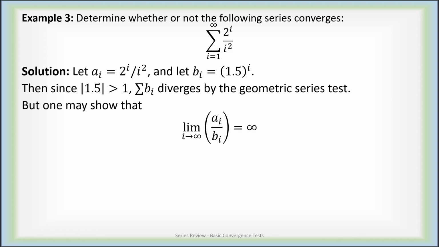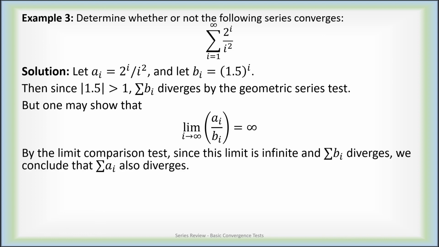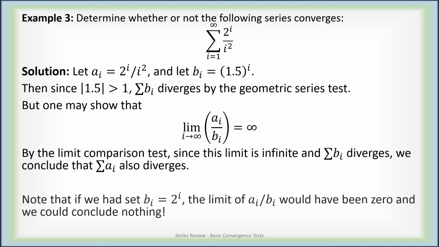However, it is possible to show that a sub i over b sub i goes to infinity. By the limit comparison test then, since this limit is infinite, we conclude that a sub i is generally bigger than b sub i, because this ratio goes to infinity. So a sub i is larger than b sub i, but the sum of b sub i diverges and a sub i is even bigger than that. So the series formed out of the a sub i should also diverge.